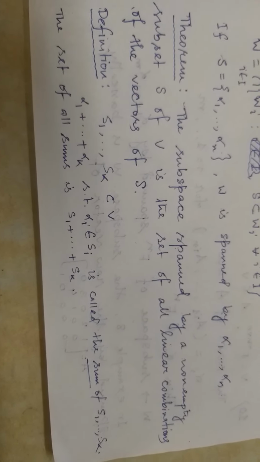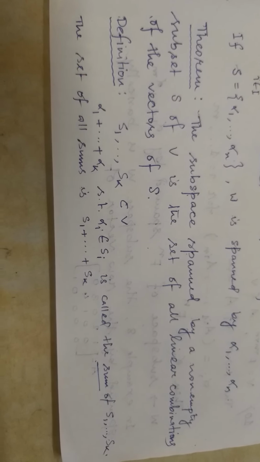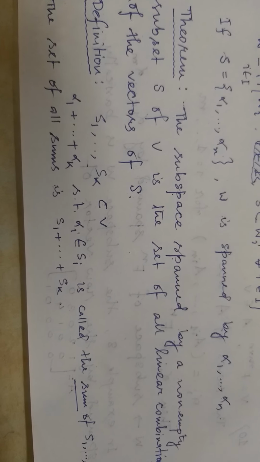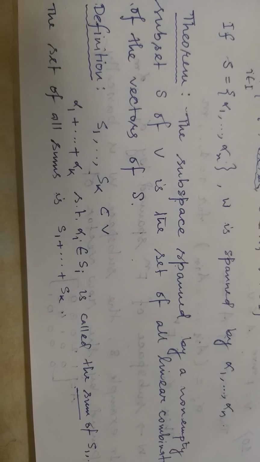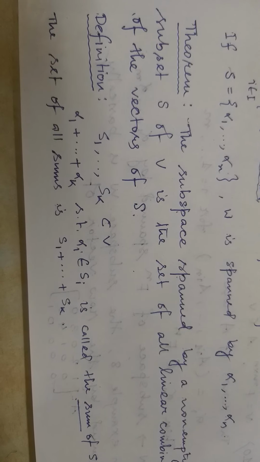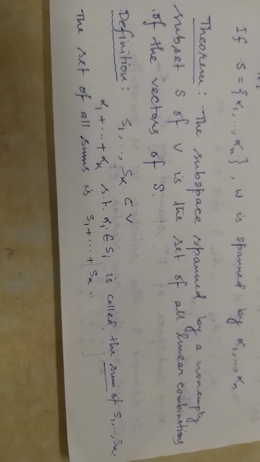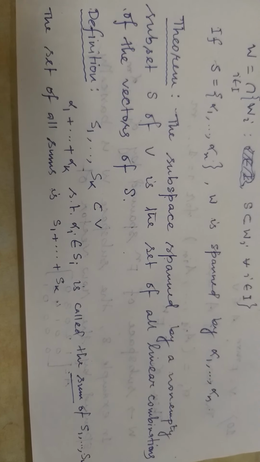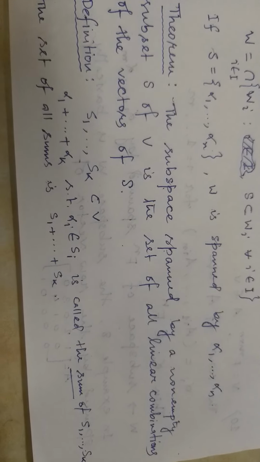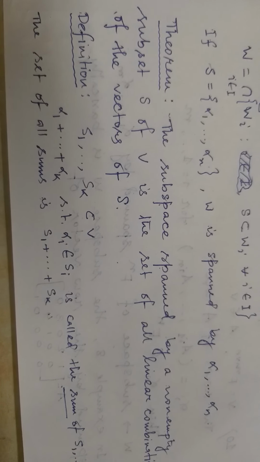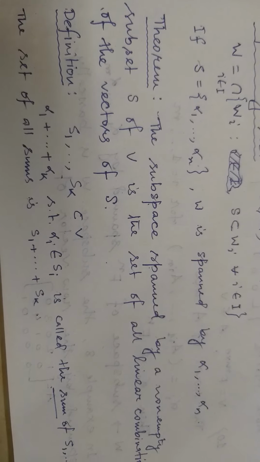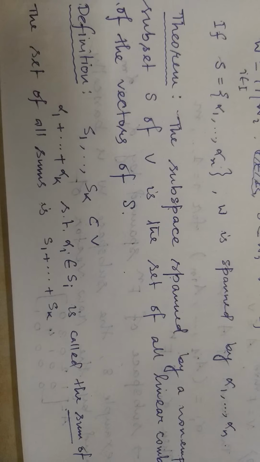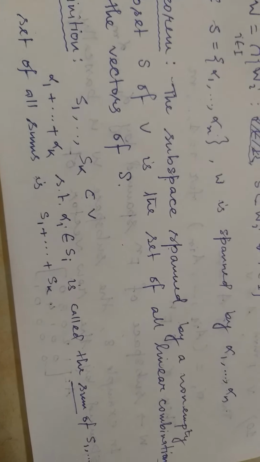Now take S1, S2, up to Sk as non-empty subsets of V, and then the elements alpha 1 plus up to alpha k, such that each alpha i is taken from Si, are called sums of the sets S1, S2, Sk, and the set of all such sums is given by S1 plus S2 plus up to Sk. Okay.